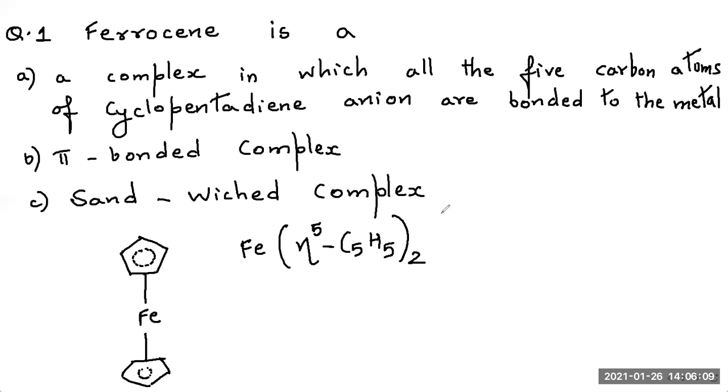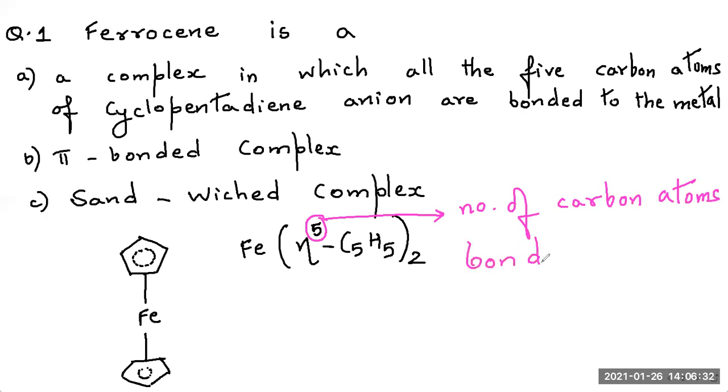So the question is saying it is a complex in which all the 5 carbon atoms of cyclopentadiene are bonded to metal. Very true. The number on eta indicates the number of carbon atoms bonded to metal, and I have written 5, which we have seen earlier also, this is cyclopentadiene.